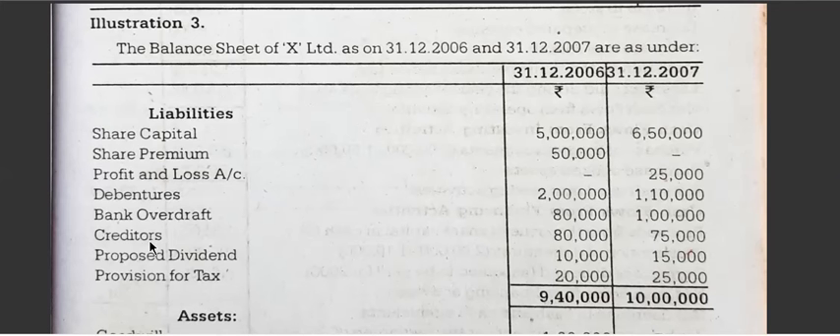Creditors will go for the operating activities. Proposed dividend, we have to open the account. Provision for taxation also we have to open the account. Dividend paid will go for the financing activities. Provision will go for operating activities. Provision for tax will go for the tax paid. Provision created will go for the operating activities. Anyhow, we have to open the account, then we will transfer to the related activities. So this is all about liabilities.